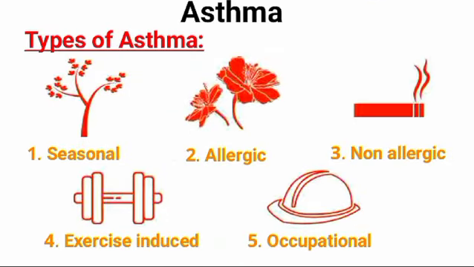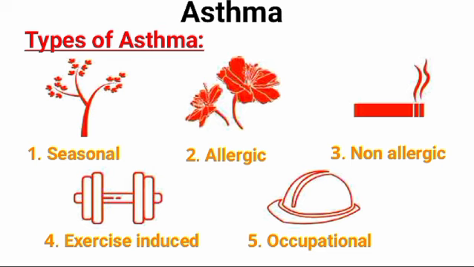Now, the types of asthma. There are five main types of asthma. Number one is seasonal asthma. Seasonal asthma is exactly that, when asthma symptoms occur during different times of the year, and this asthma is often due to the change in weather and can be triggered by different allergens such as trees, weeds, and grasses.